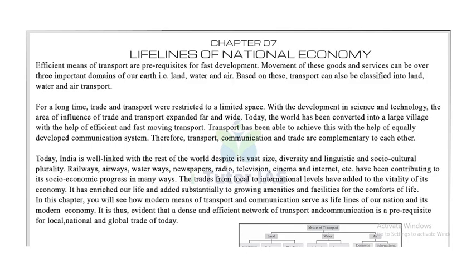Today we are going to take Class 10 Geography NCERT Chapter 7 Lifelines of National Economy. Now, efficient means of transport are prerequisites for fast development. Movement of these goods and services can be over three important domains of our earth, that is land, water and air. So the movement is mainly through these three important domains. Based on this, transport can also be classified into land, water and air transport.